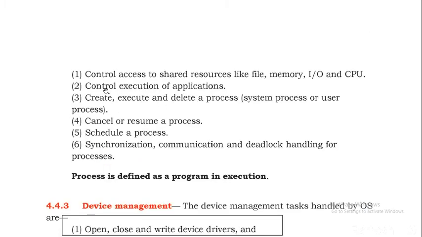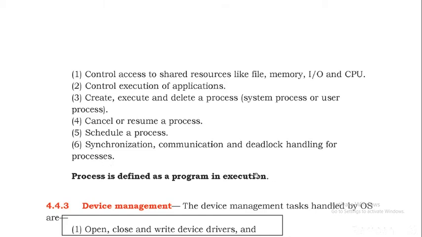Okay, now control execution of applications, execution also will be controlled. Create, execute and delete processes, that will also be taken care of. Cancel and resume process. Cancel means once the process has started, we are able to cancel, and we are also able to continue. That is, cancel and resume process is also possible. And schedule process is also possible. Scheduling the process: suppose I want to execute a process at a particular time, we are able to do it.